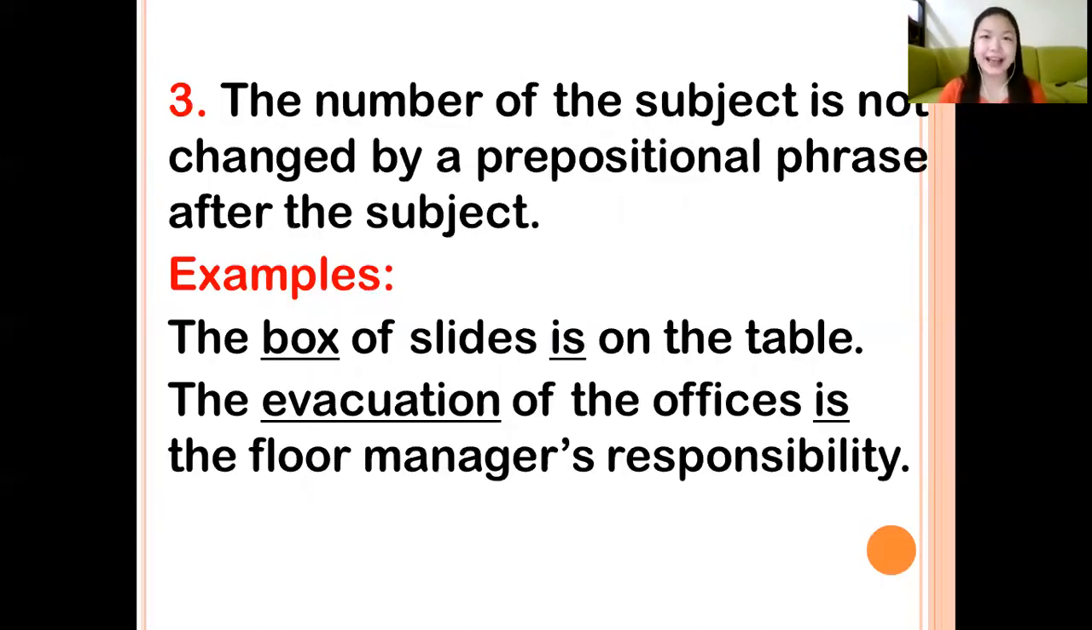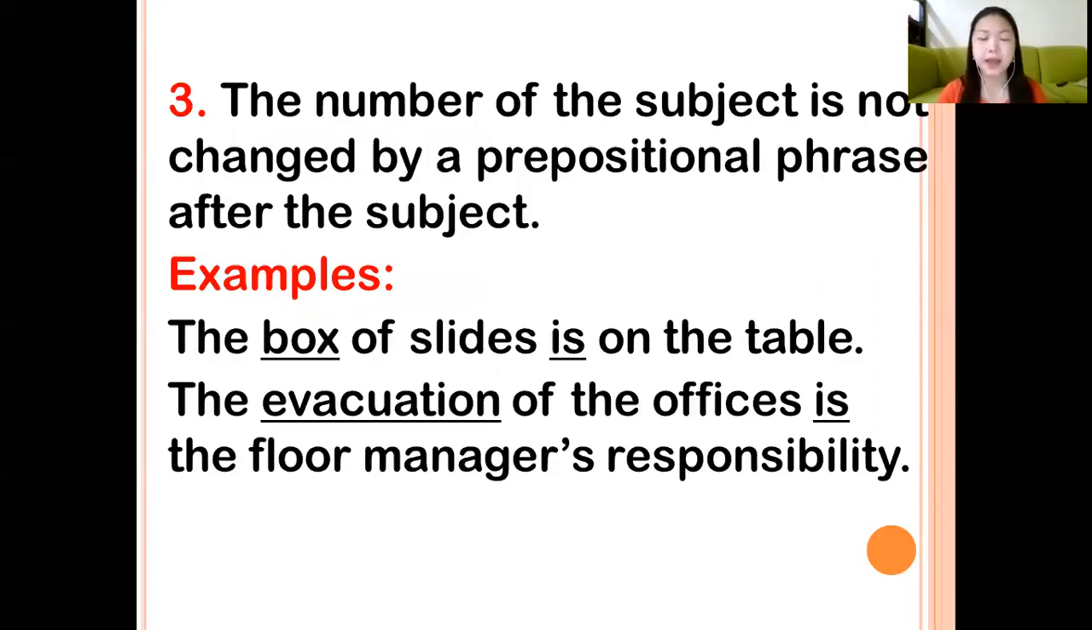Third rule. The number of the subject is not changed by a prepositional phrase after the subject. So for example, the box of slides is on the table. The subject here is box, but there is a prepositional phrase, of slides. Please do not be distracted by the prepositional phrase, class, and always focus on the subject, box. Therefore, we use the singular form of the verb.